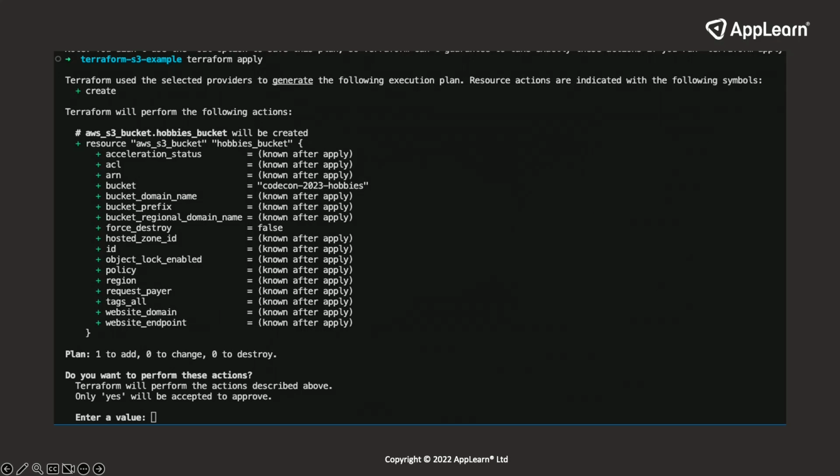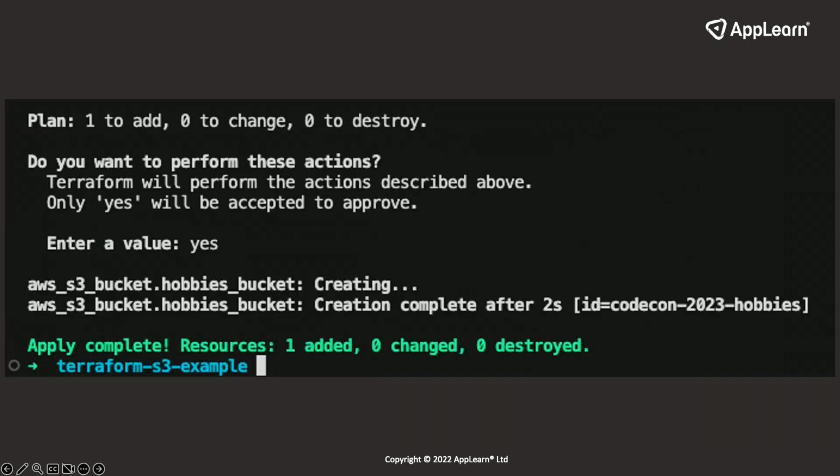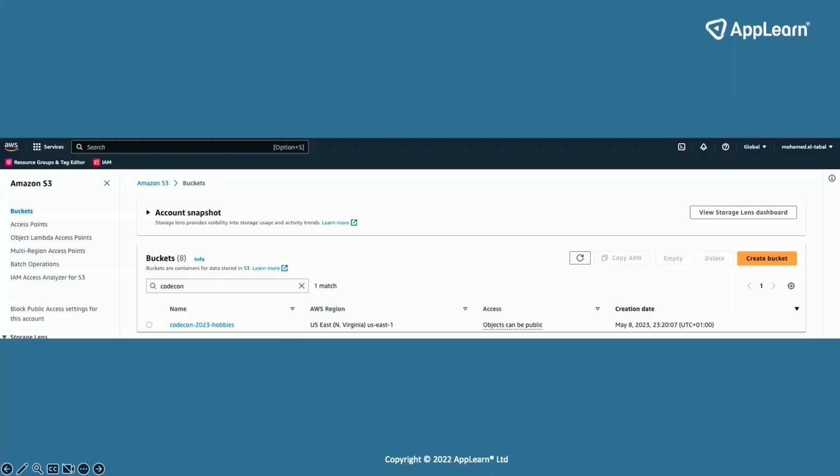I just say yes or no. So as you can see there, I've responded with yes. And because of that, it's created now my bucket. So let's go into AWS. This is the AWS console. This is how Amazon S3 looks like.